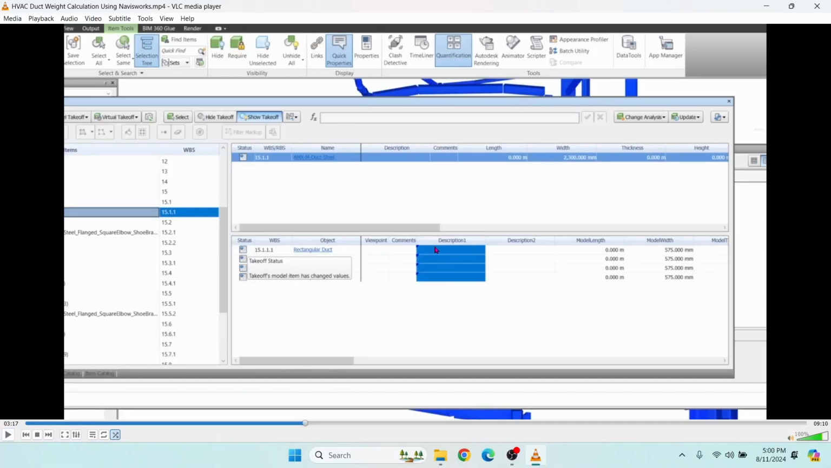Now you can see the changes happened but are not updated. Then click the Update tab. Then click Update Selected from Model. You can see now Description 1, that is height, is filled, but Description 2, that is length, is not filled. We will see what to do.